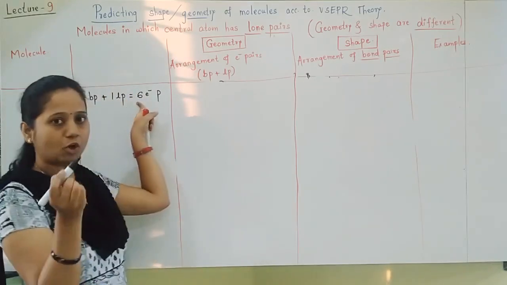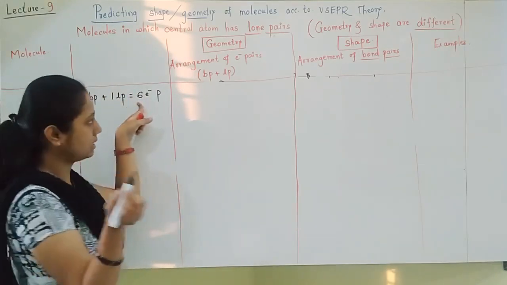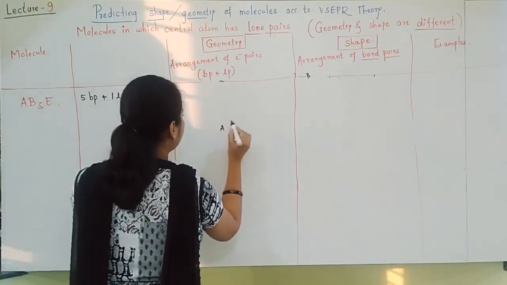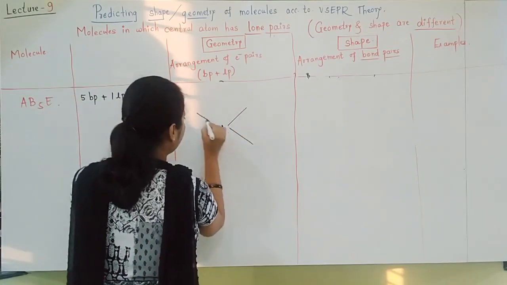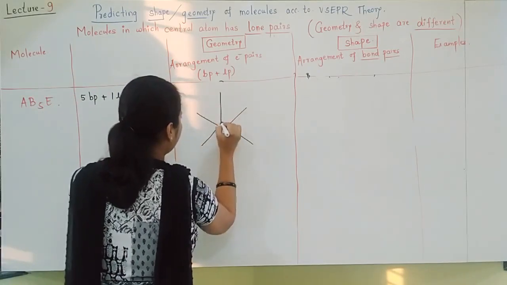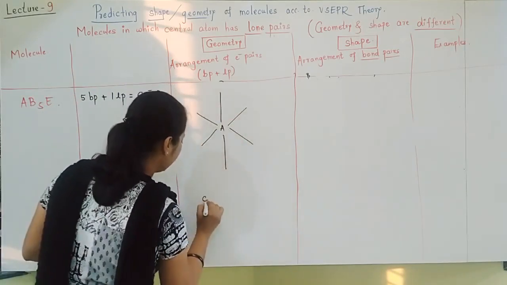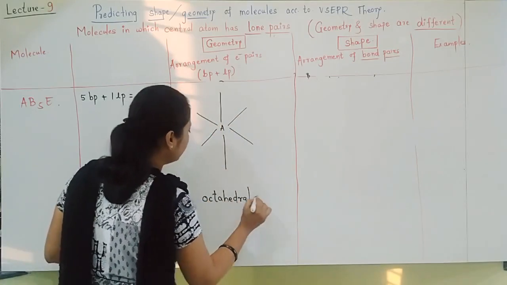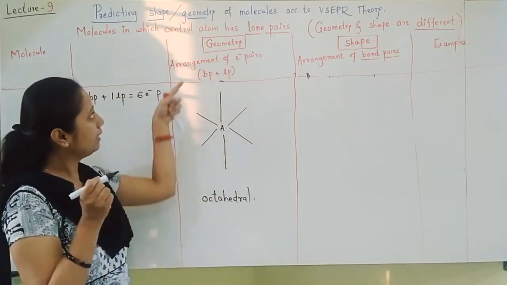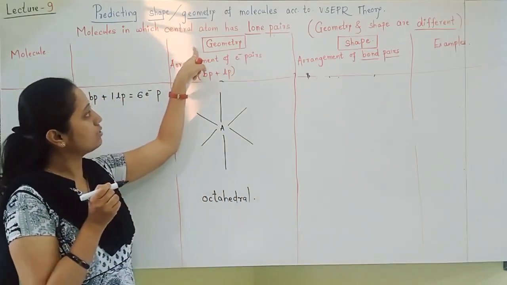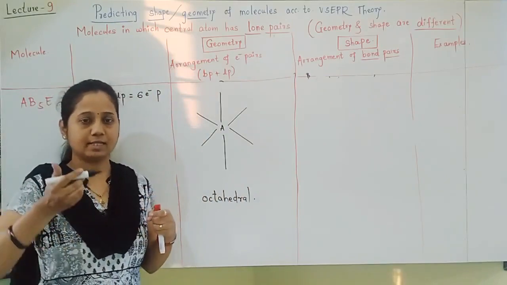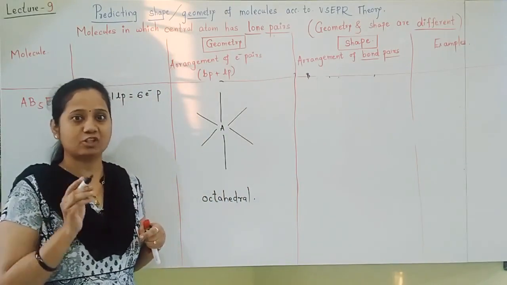6 electron pairs always arrange themselves in an octahedral pattern. So I will predict the geometry as octahedral. I already told you, students, that geometry is sometimes also considered as expected shape.